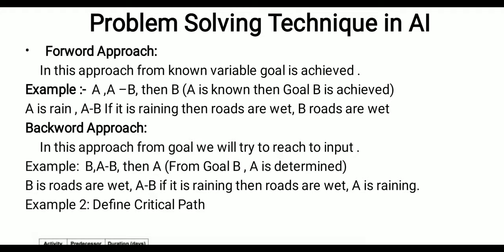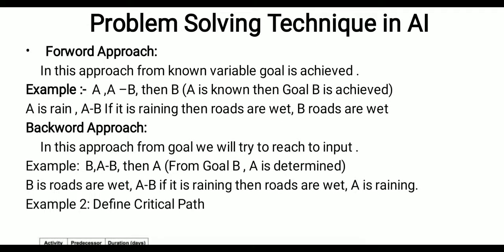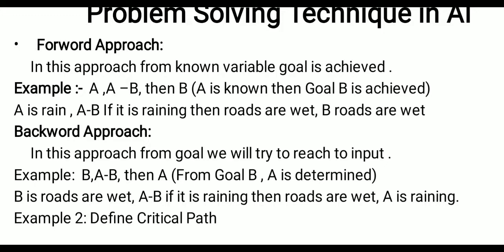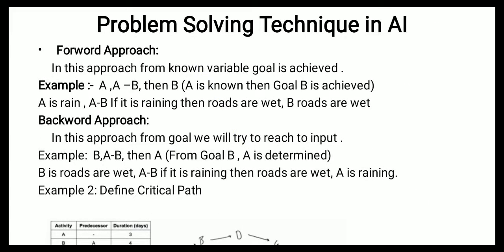So here the example is given: A implies B. Suppose A is known while B is our goal that we have to achieve. So here if A stands for it is raining, then A implies B. Here we are saying that if it is raining, then roads are wet. So roads are wet is nothing but the B condition. So obviously we can say, if it is raining, if it is the input, then roads must be wet.